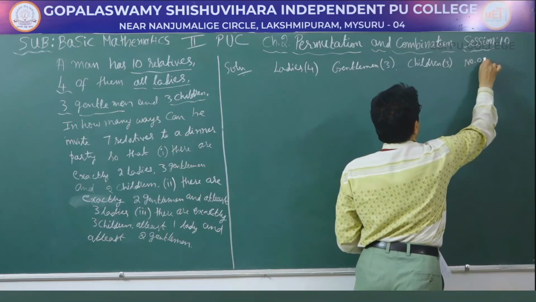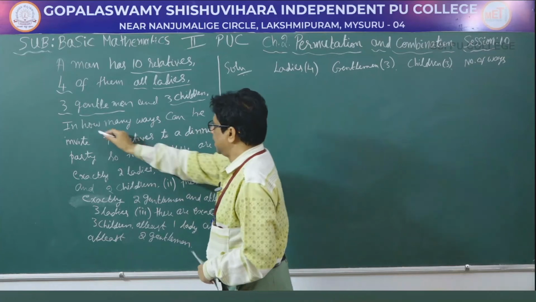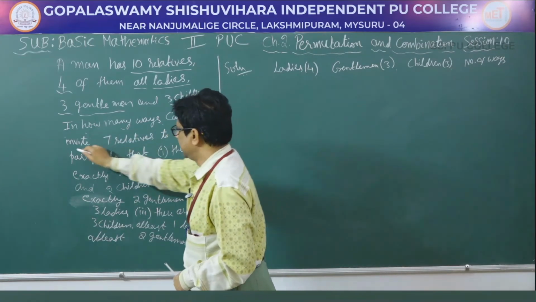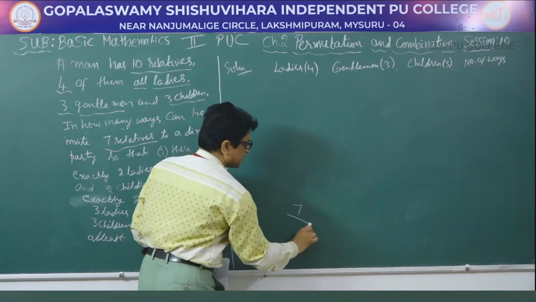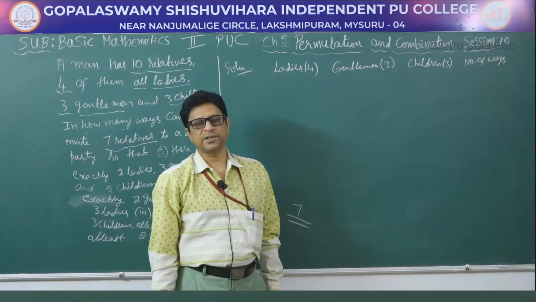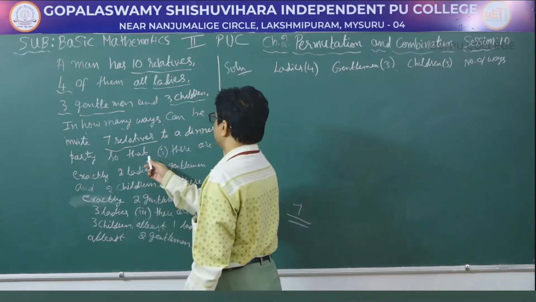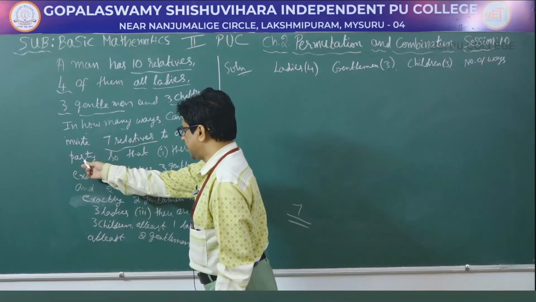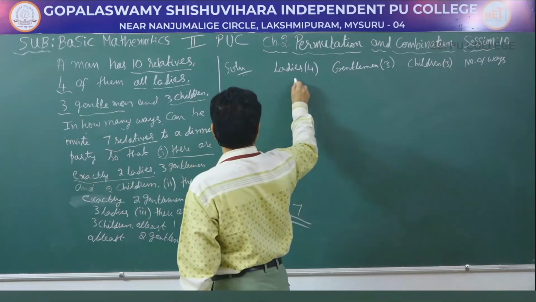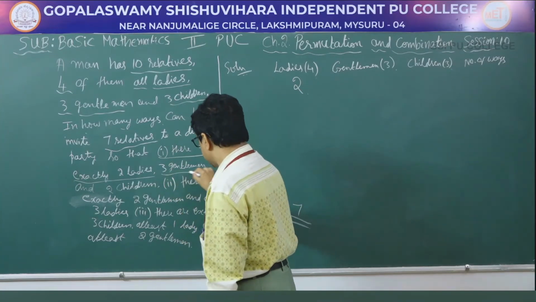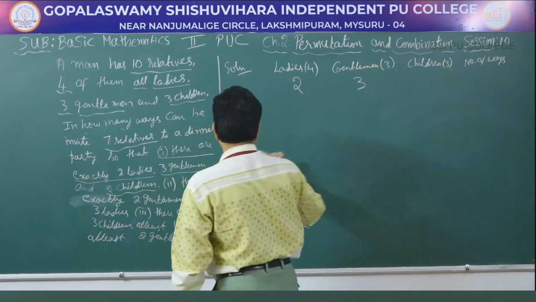And number of ways. In how many ways can he invite 7 relatives? Number of selections is 7. So he has to invite 7 relatives to a dinner party, so that the first case there are exactly 2 ladies, 3 gentlemen and 2 children.